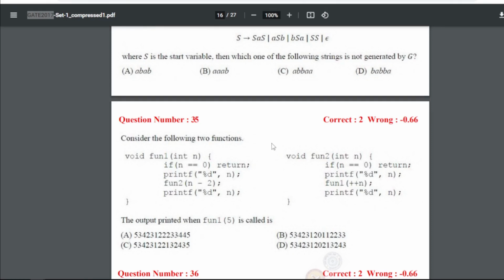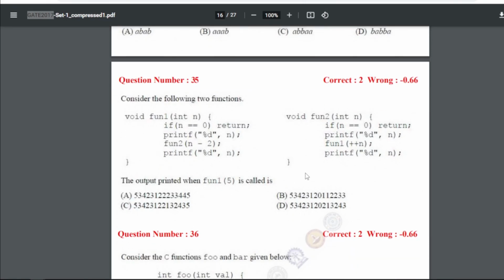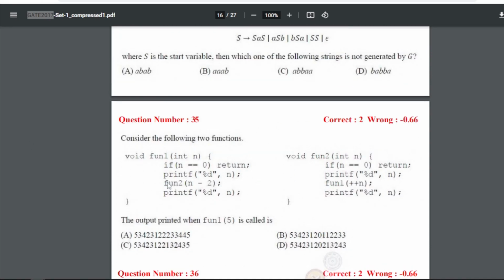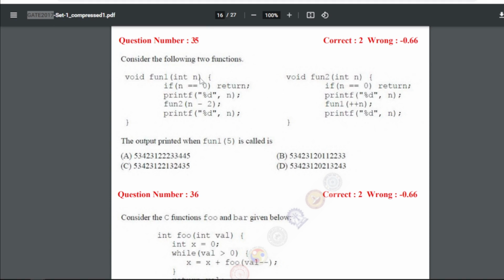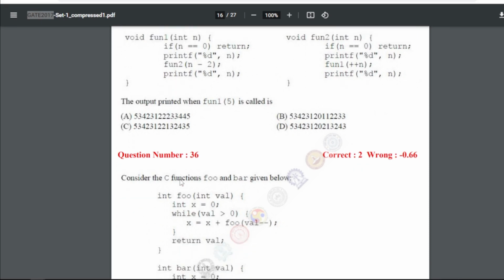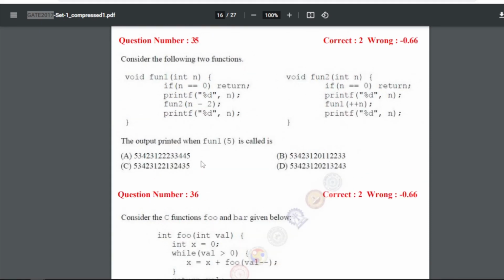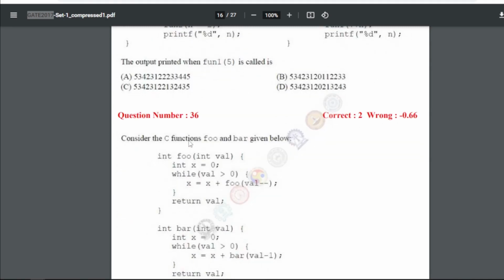Consider the following two functions, func1 and func2. What is the output printed when func1 of 5 is called from main? In func1 we will pass 5. If we solve this, there is a recursive call for func3 and a recursive call for func1, and this will keep going until the condition is met. So for this the answer will be A. These are the printf statements inside those functions.